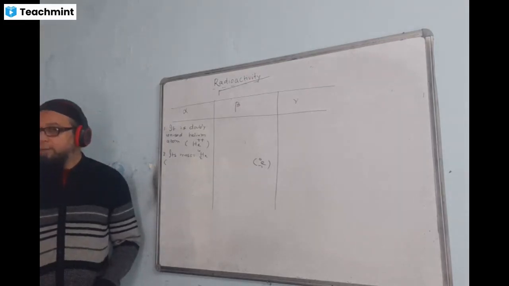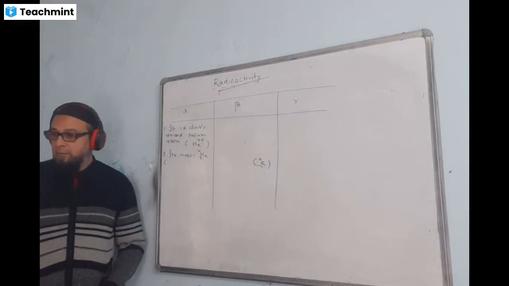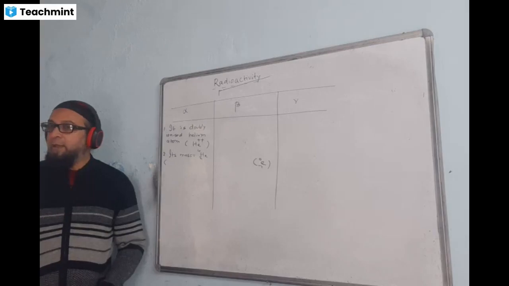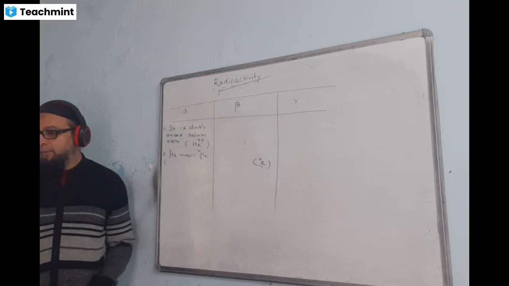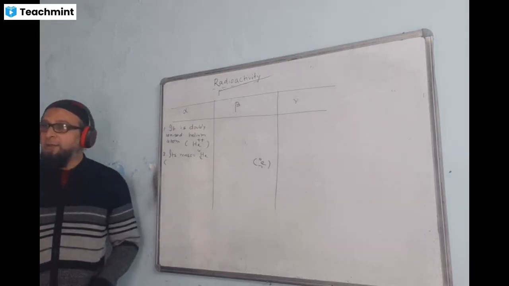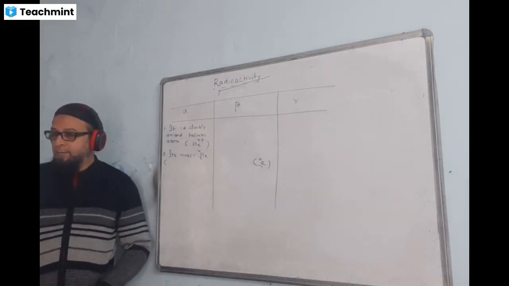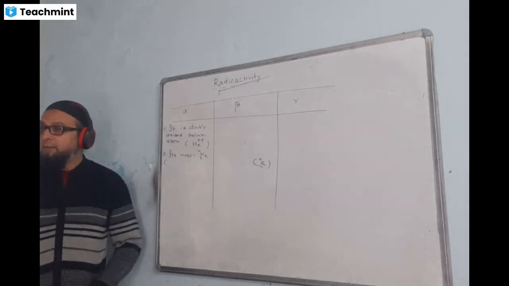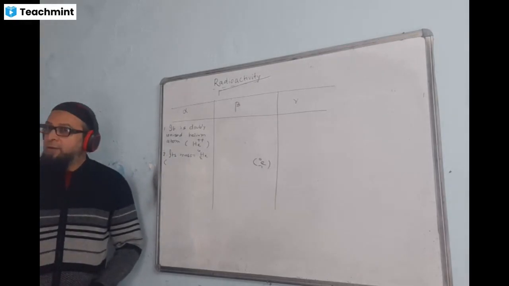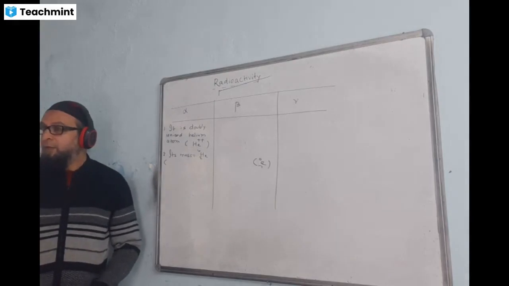Now next one you write. Its stopping distance in air: for alpha it is 1 meter, for beta it is 100 meters, and for gamma it is 10,000 meters.